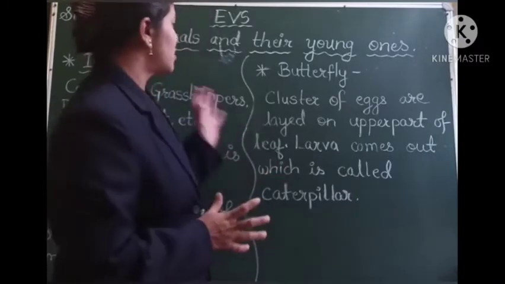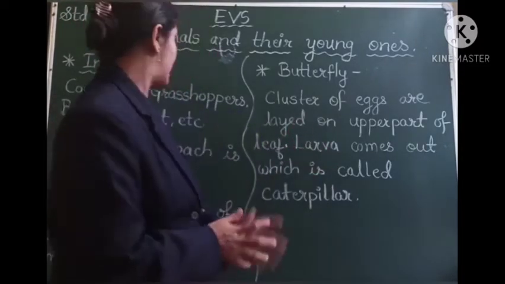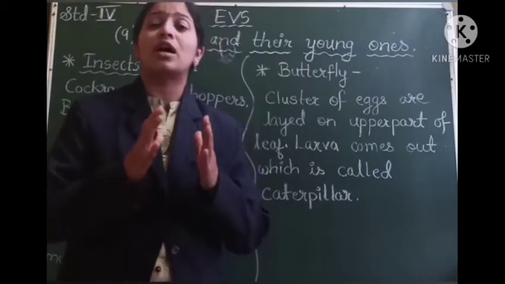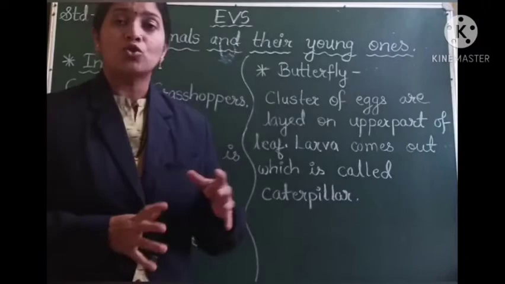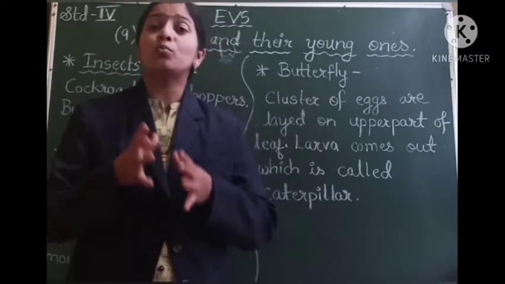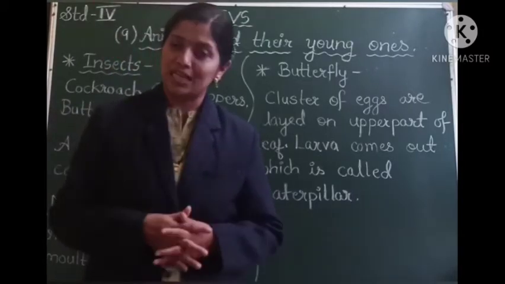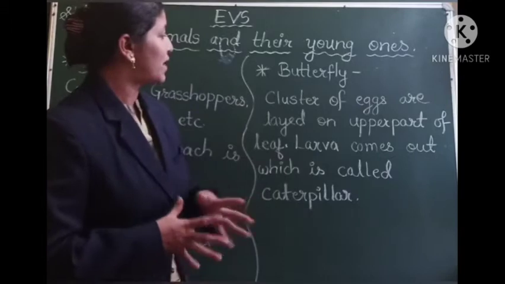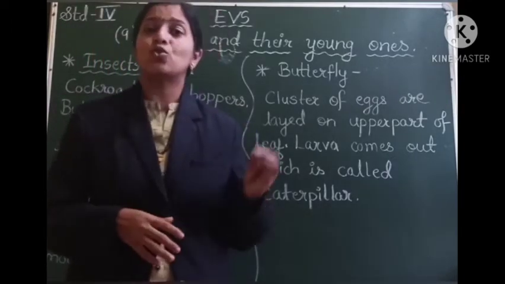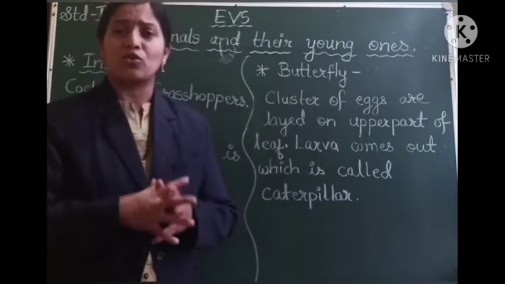So students, what does the butterfly do? The butterfly lays a cluster of eggs on the upper surface of the leaf. All the animals, all the insects, they lay eggs or they give birth to the young ones at a place which they feel is safe for their young ones. So the butterflies feel that the upper part of the leaf is safe for its eggs, and so it lays a cluster of eggs on the upper part of the leaf.